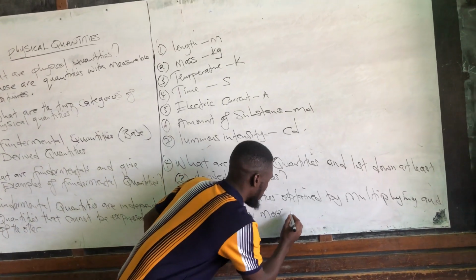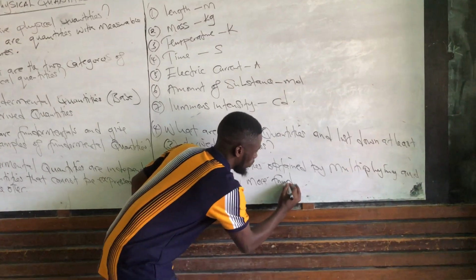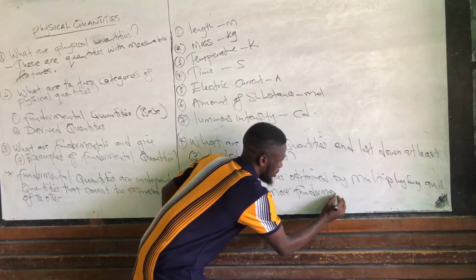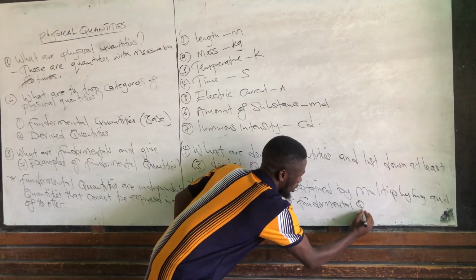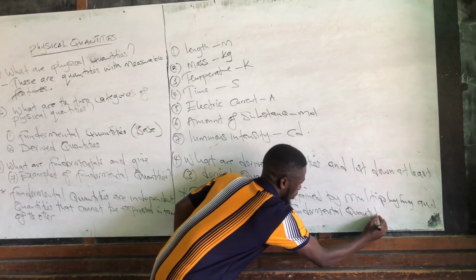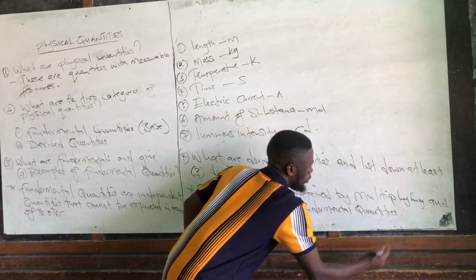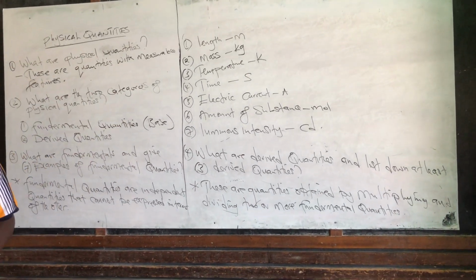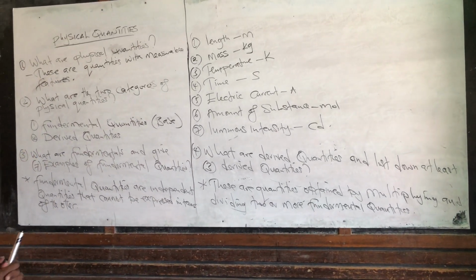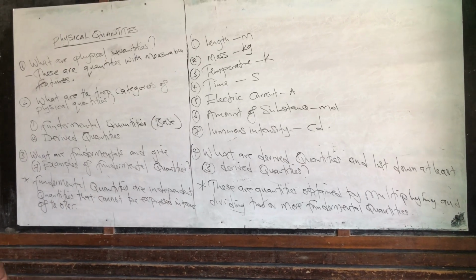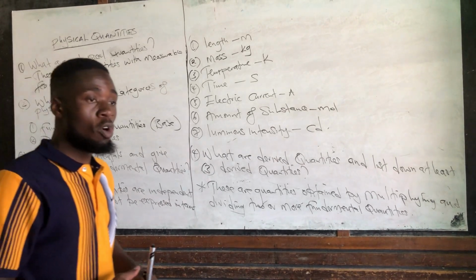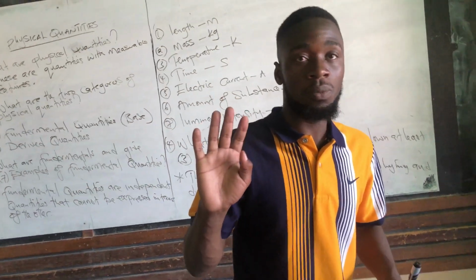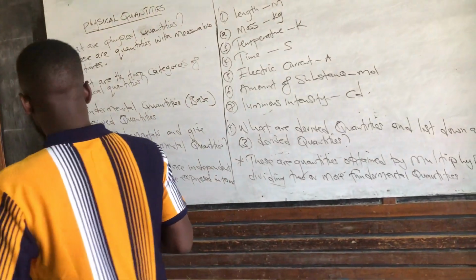Or more fundamental quantities, or base quantities. So these are obtained by multiplying or dividing two or more fundamental quantities.